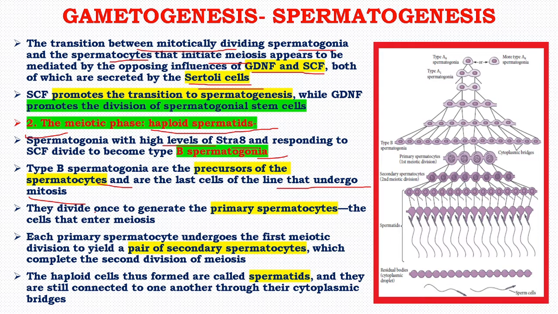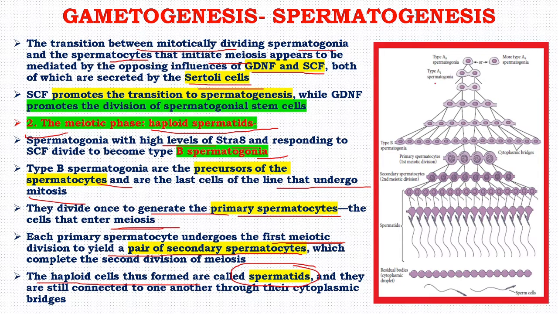These cells divide once to generate the primary spermatocytes, which enter into reduction division, that is meiosis. Each primary spermatocyte undergoes the first meiotic division to produce a pair of secondary spermatocytes, which complete the second division of meiosis. The haploid cells thus formed are known as spermatids, and they are still connected to one another through their cytoplasmic bridges.